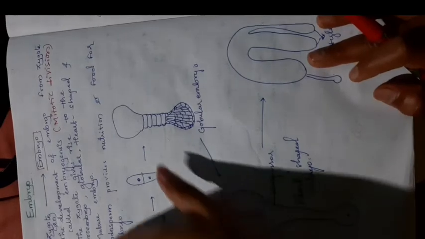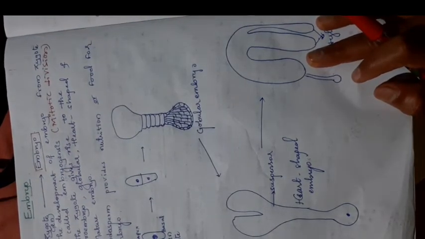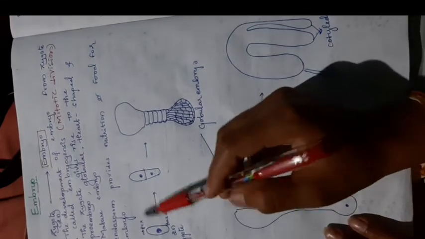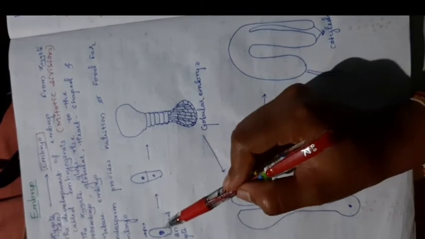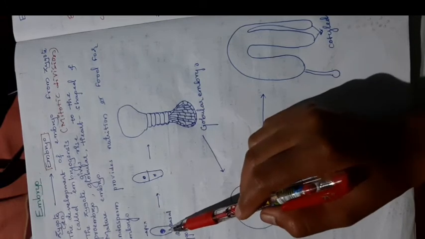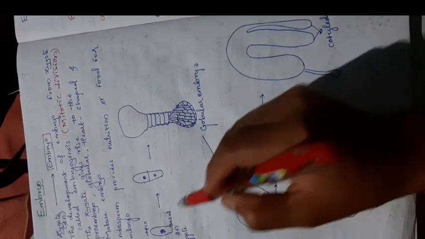For all these stages, the embryo has to take nutrition from the endosperm. The endosperm provides all the nutrients needed for the developing embryo. You can see here the zygote is a quite simple structure, formed just by the fusion of one male and one female gamete. We can see only a single nucleus, which is in the diploid condition.